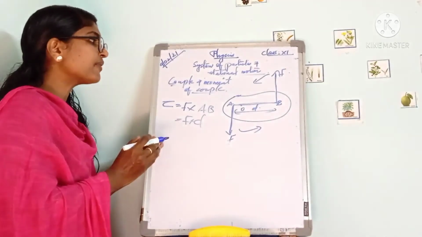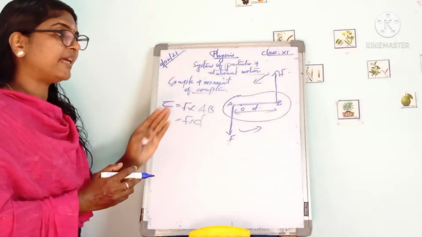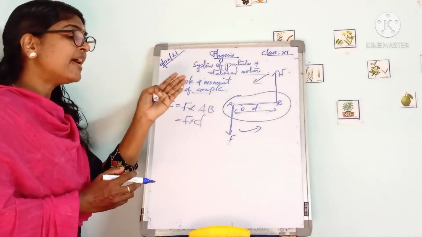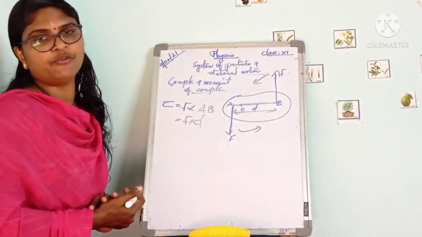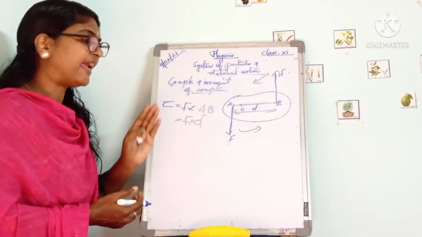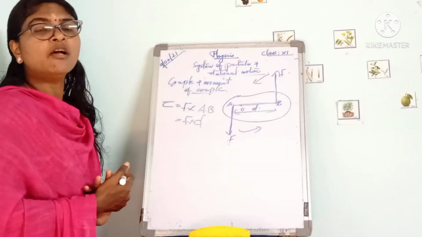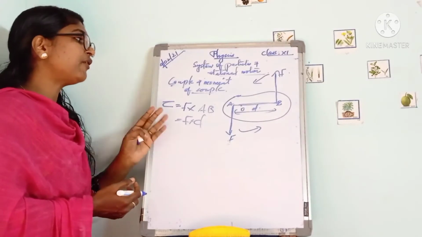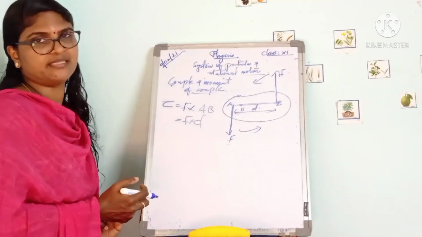So the moment of couple can be measured as the product of the magnitude of either force and the perpendicular distance between the two forces. Moment of couple is actually torque itself, also called the moment of force.